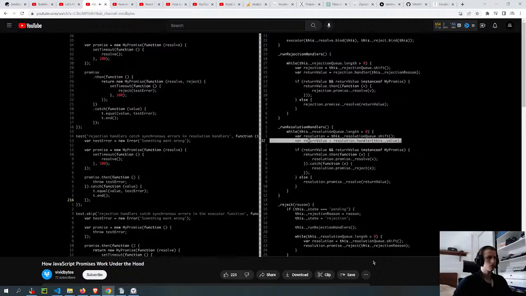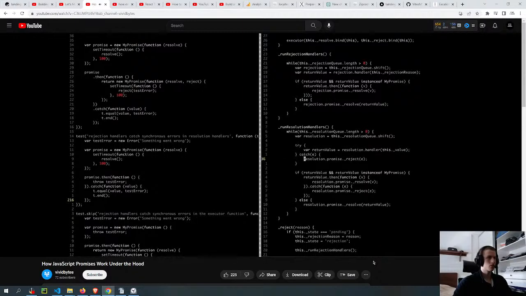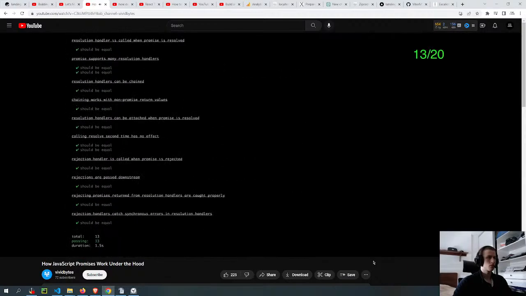Well, we can catch it here, where we call the handler in the first place. We'll wrap it in a try block, and then we simply catch the error. And then we simply reject the associated promise with the error. And now our test passes. Let's move on to the next one.